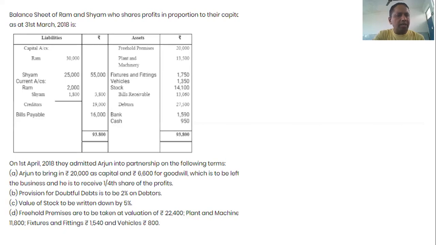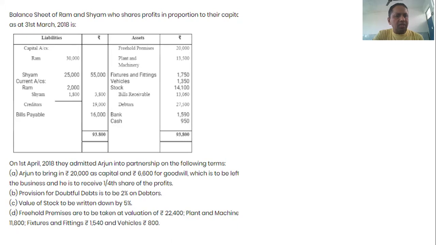The next point is plant and machinery, 11,800. See the value of plant and machinery in the balance sheet, 13,500. At the time of revaluation, the value in the balance sheet is 13,500, but it is revalued at 11,800. It decreases the value of the asset, and the difference in the decrease in the value of the asset is shown on the debit side of the revaluation account. So a decrease in the value of an asset is shown on the debit side of the revaluation account.